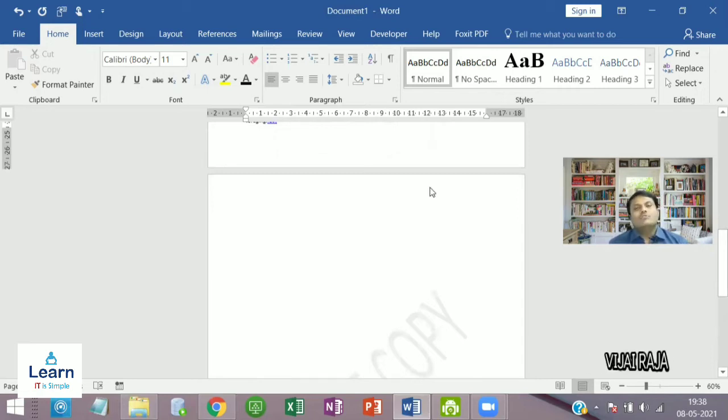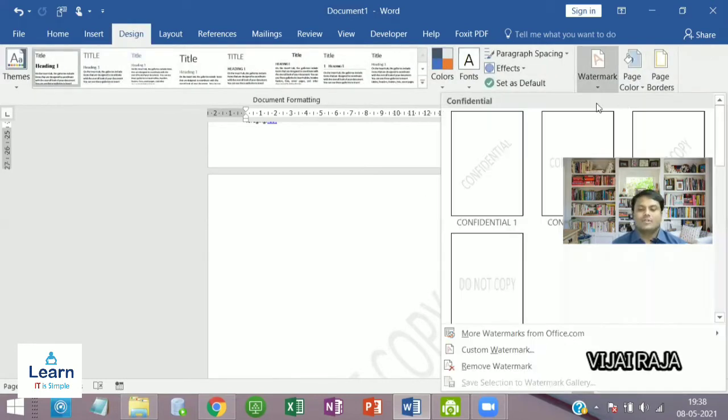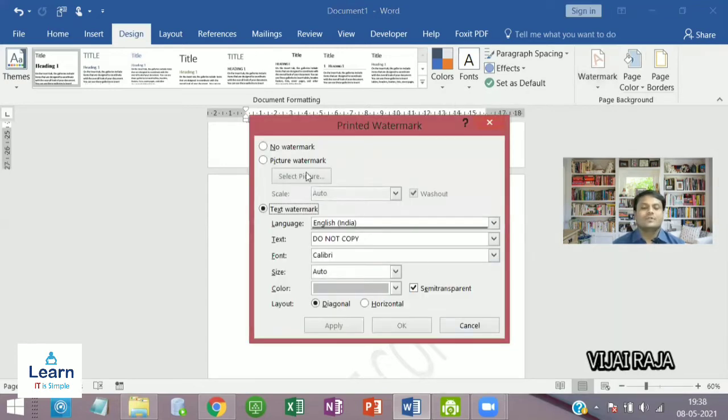Let me show you how to insert a custom watermark. Just go to Design, Watermark, Custom Watermark. By default, I chose Do Not Copy.